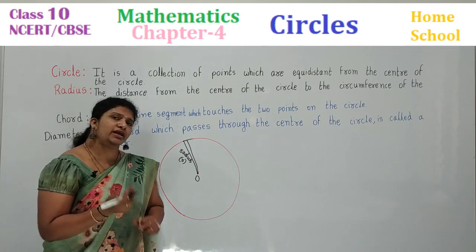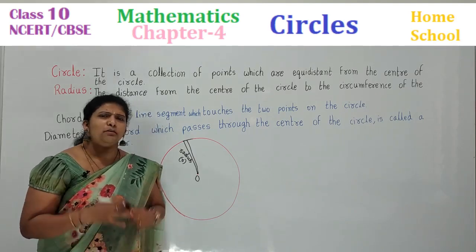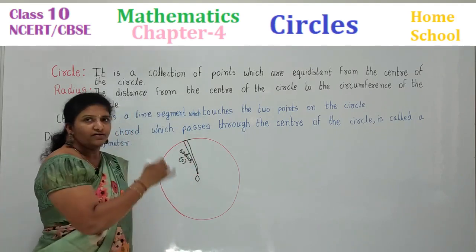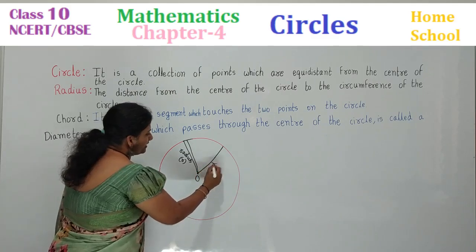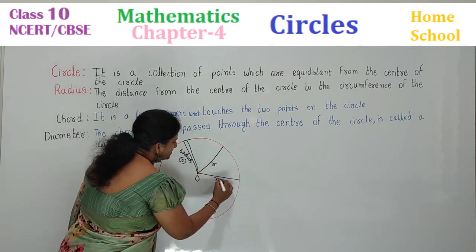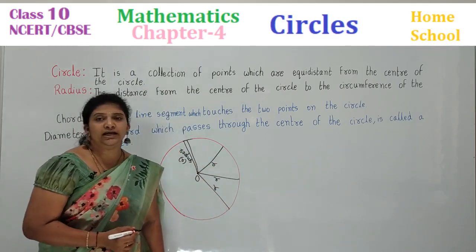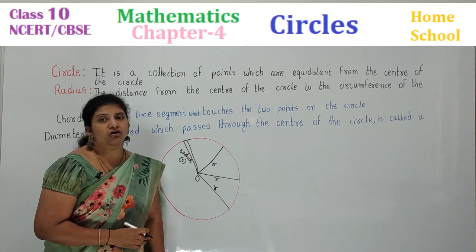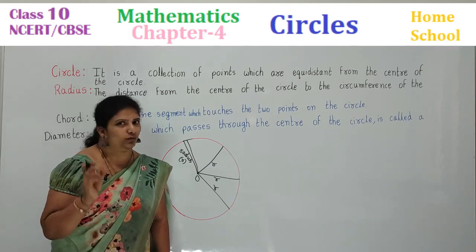By the way, how many radiuses you can draw in the circle? Infinitely many. Each and every point, collection of points I am saying. From every point you can draw children. See, this is radius and this is radius. This is also radius. So infinitely many. But one point you should know, in a circle all the radius drawn from the center are equal.